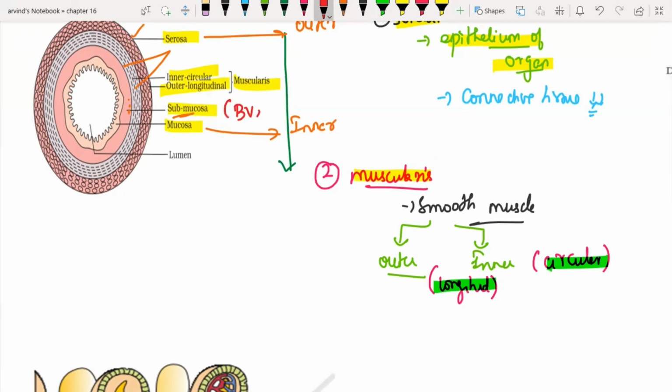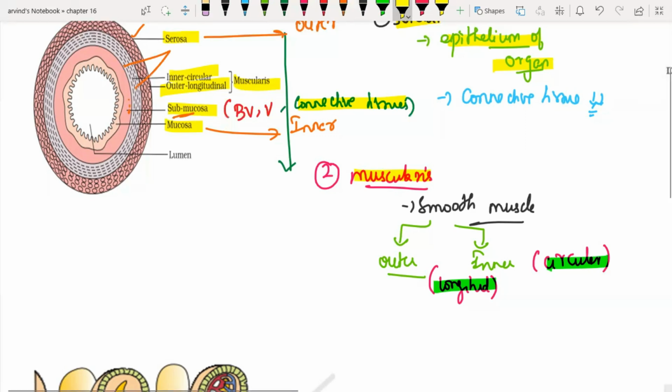it contains your veins. I mean blood vessels, that includes arteries and veins. And also it contains some amount of lymphatic vessels, etc. The most important thing that you must know is it has abundant connective tissue, a decent amount of connective tissue. So that's about the submucosa. There is one exception that we will attribute to the submucosa. I'll tell you that. Before that, we need to get into details about the mucosa.